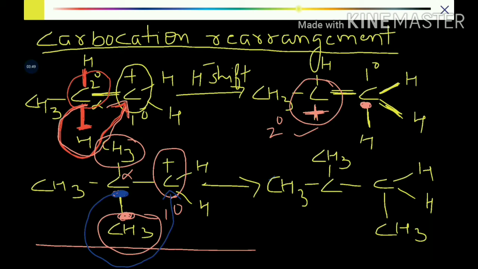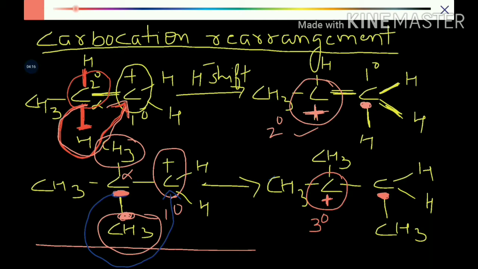The methyl has shifted because the electron has shifted from the alpha carbon to the next primary carbon. So this alpha carbon will lack electrons and I write it as C plus, that is, a carbocation. The newly formed carbocation is now tertiary in nature.